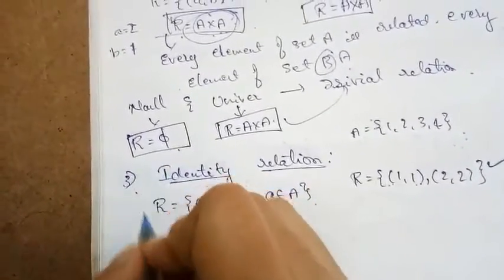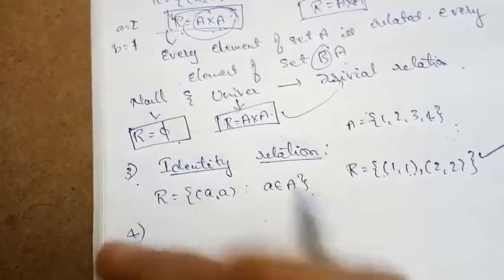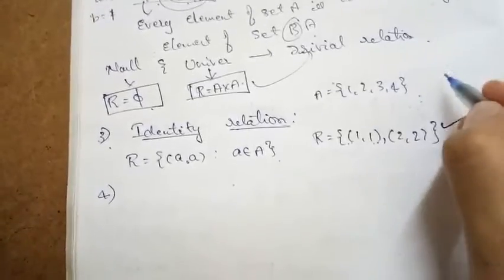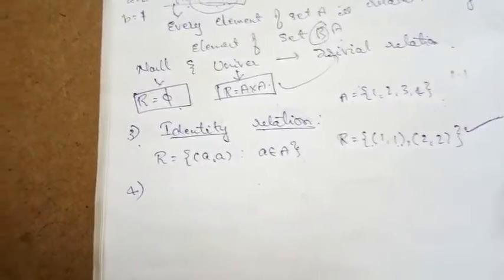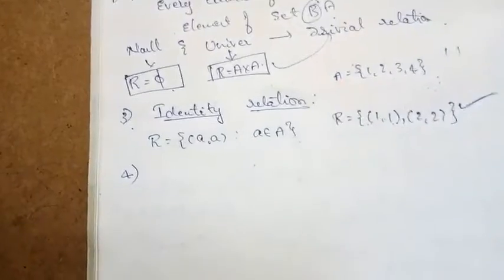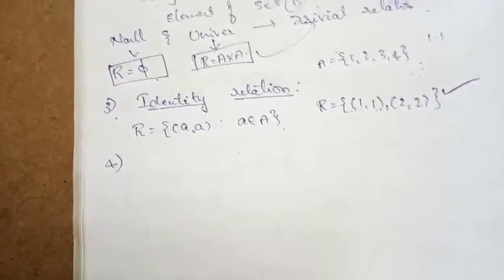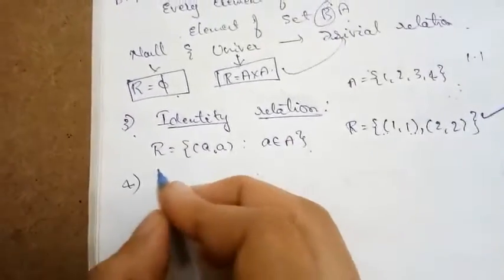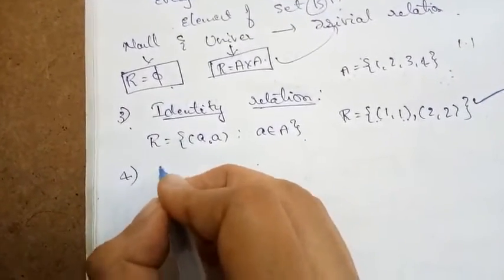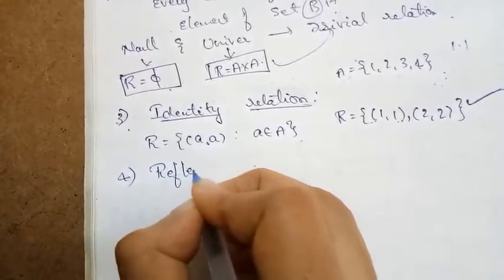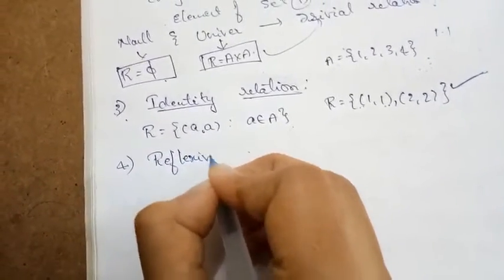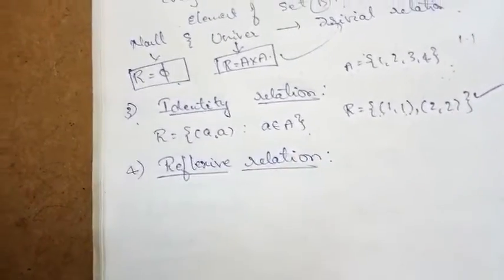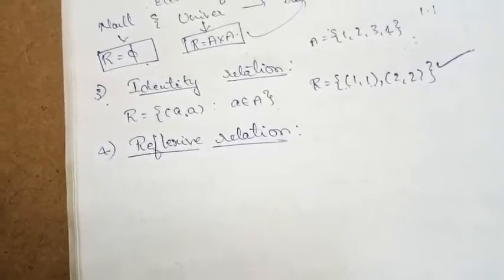I explain this one so that you will come to know the definition of the second relation, which is very important. Here our first exercise, that is exercise 1.1, mainly depends upon the next three types of relations, and based upon that, the equivalence relation. So understand these three relations properly. First is the reflexive relation. So what is this reflexive relation?